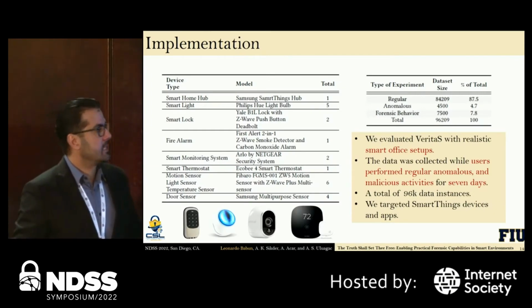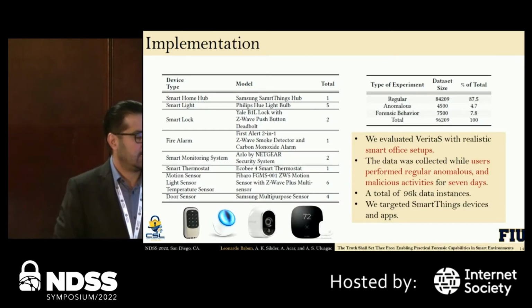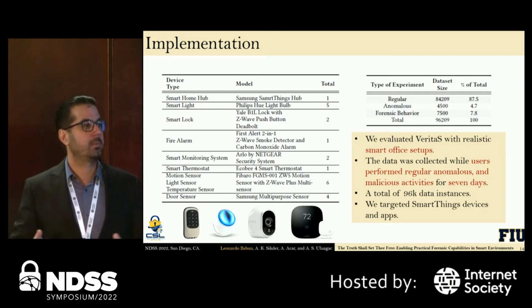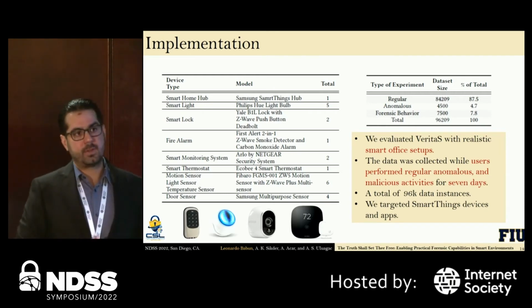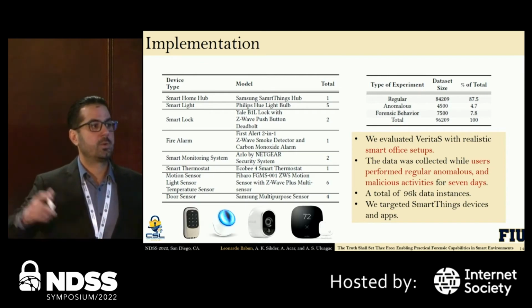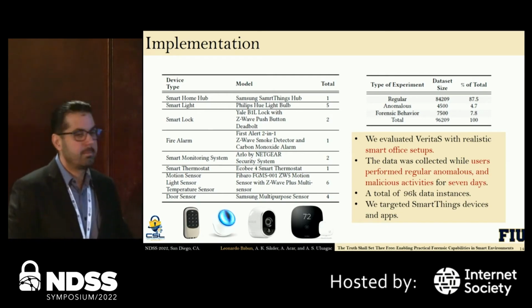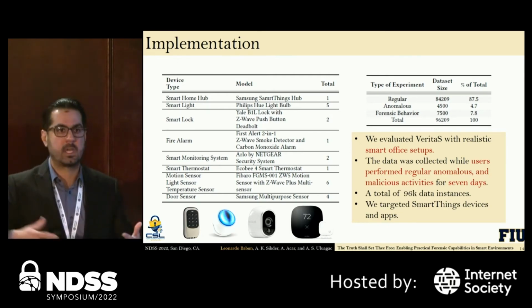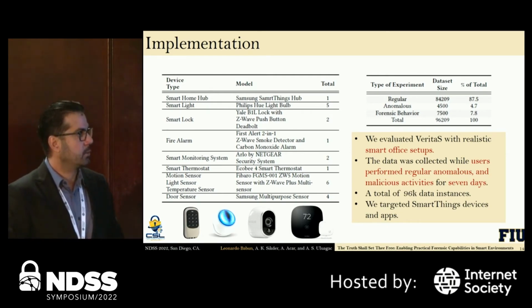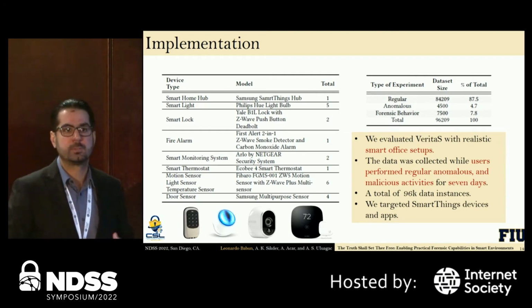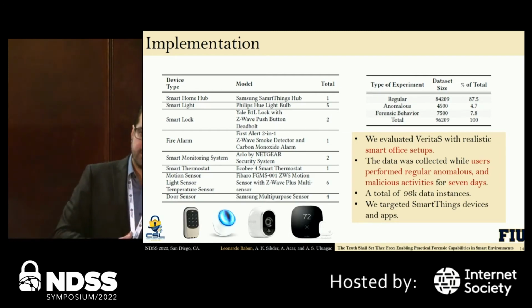So how do we test Veritas, right? We obtained IRB approval, and we implemented a realistic environment with 22 different devices and sensors in a real smart office setup. We use real users, and we invite the users to perform the regular activities inside a smart office, but also to perform some specific anomalous activities and forensic behaviors that we predefine.